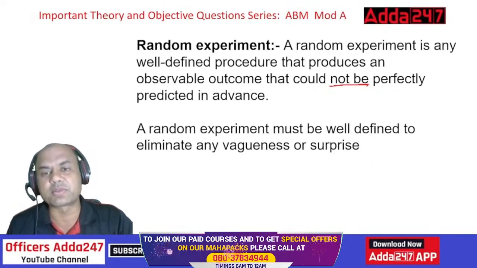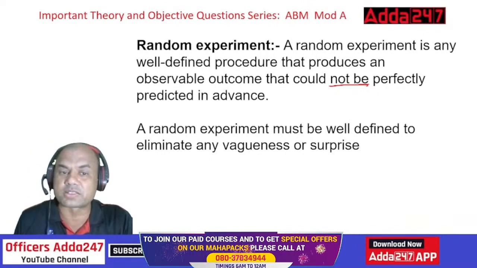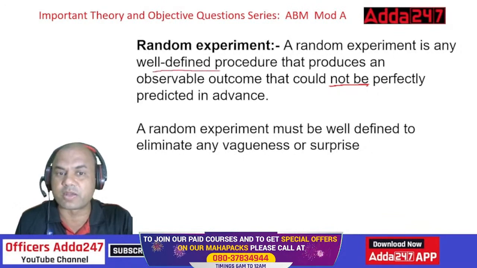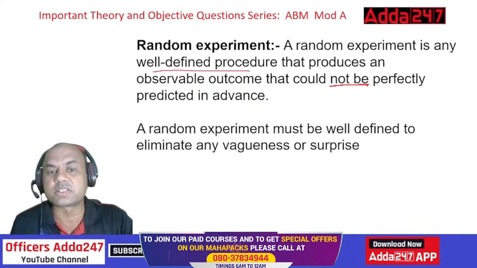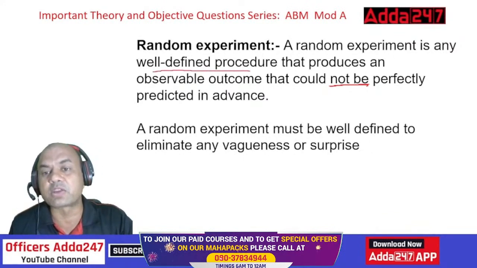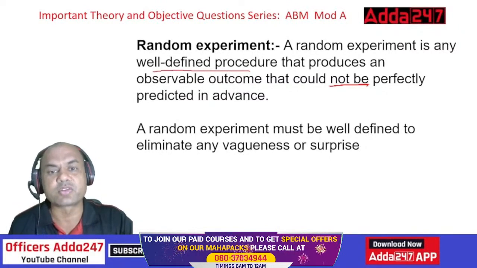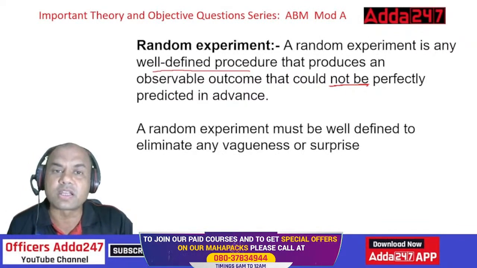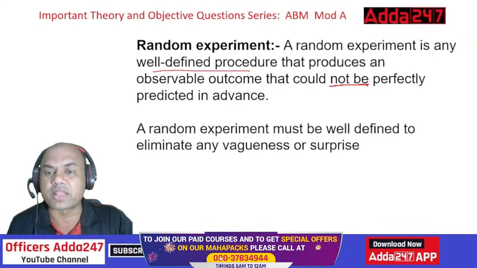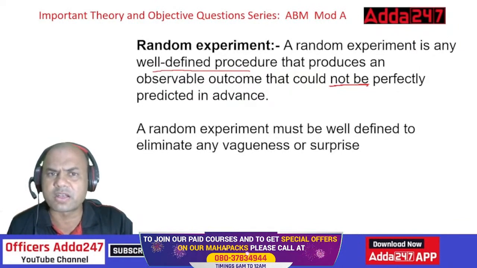So a random experiment is any well-defined procedure, see this, well-defined procedure that produces an observable outcome that could not be perfectly predicted in advance, right? Similarly for your CAIIB also, well-defined procedure, if you study it well, you will produce an observable outcome. You will clear it.